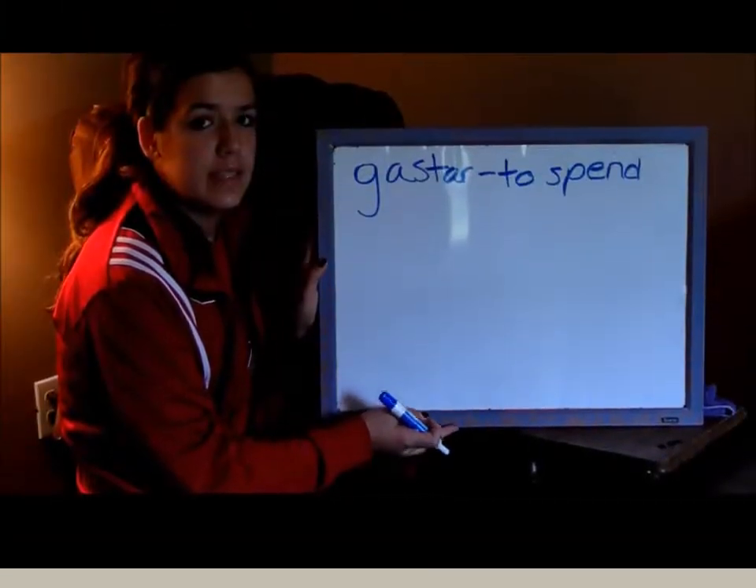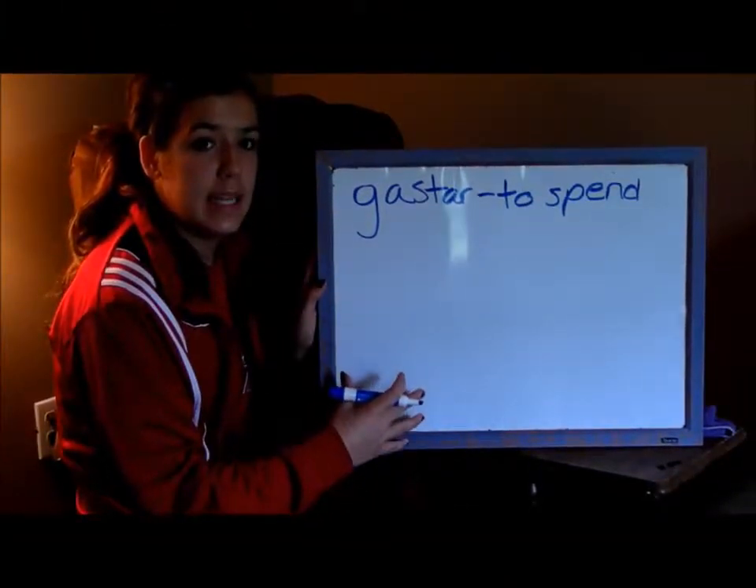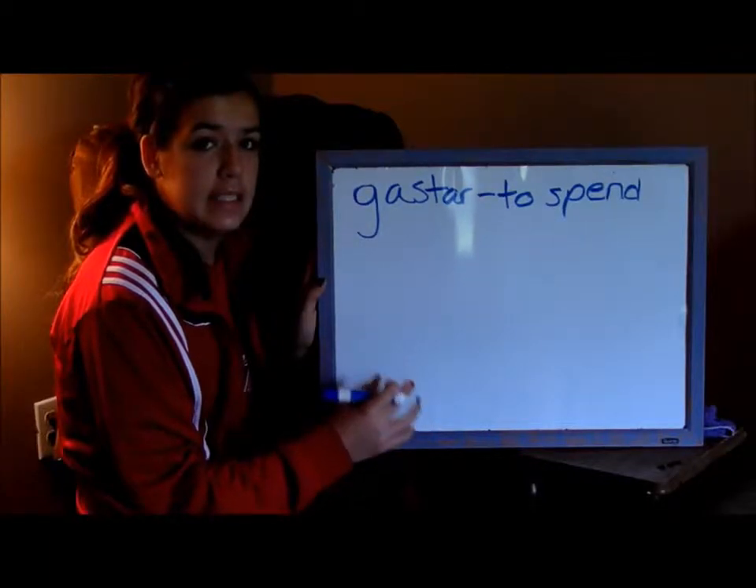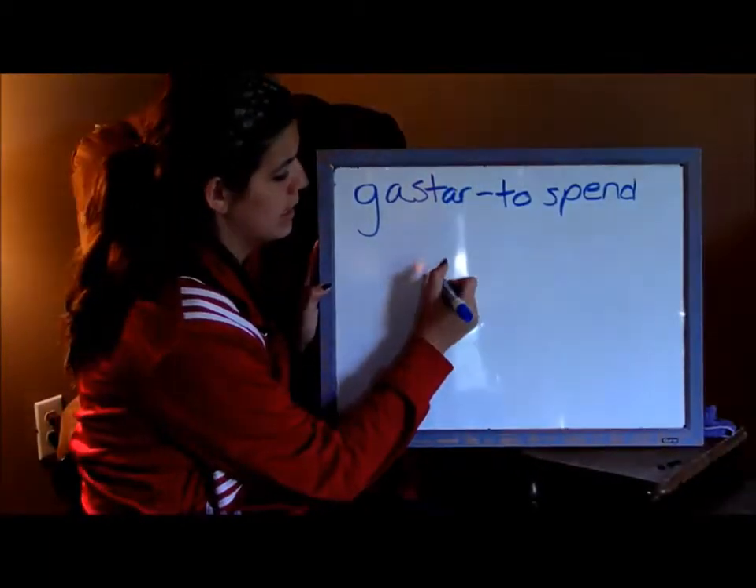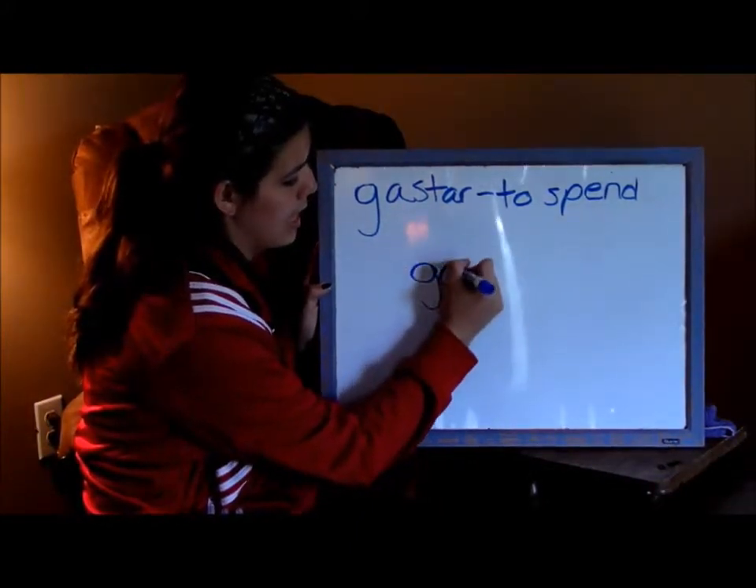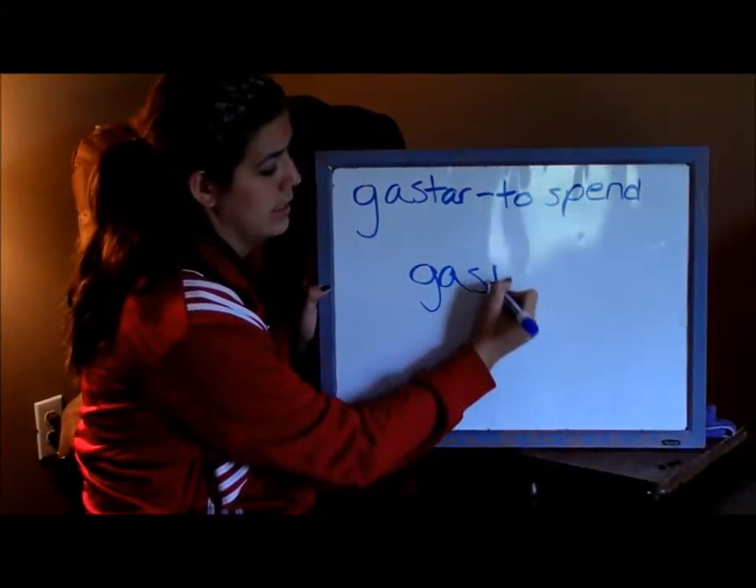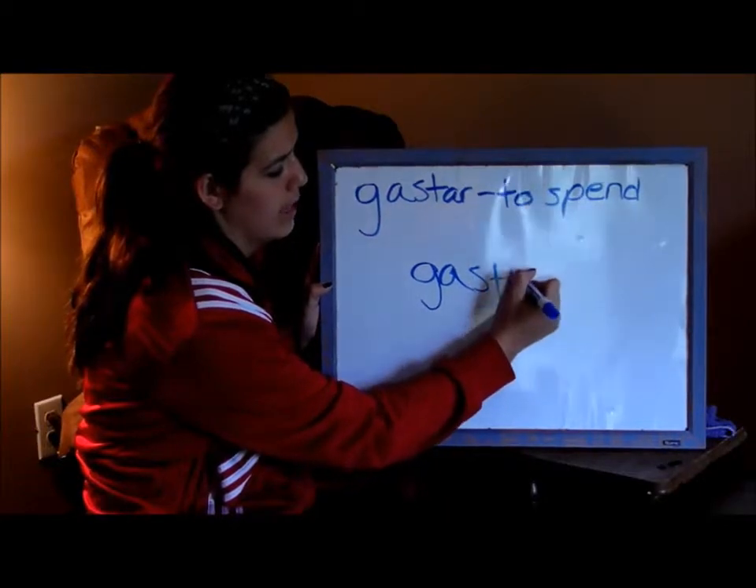The preterite verb in this sentence is gastar, which means to spend. The yo preterite form of this is gasté, which has an ending of e with an accent. So you would spell it like this: G-A-S-T, then e with an accent.